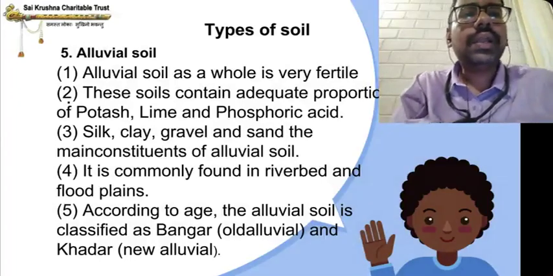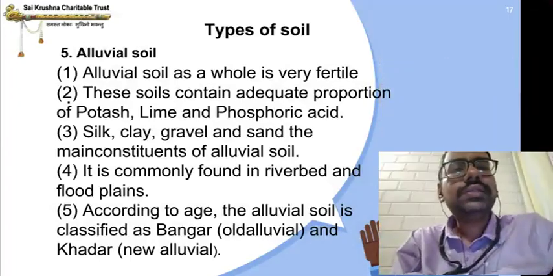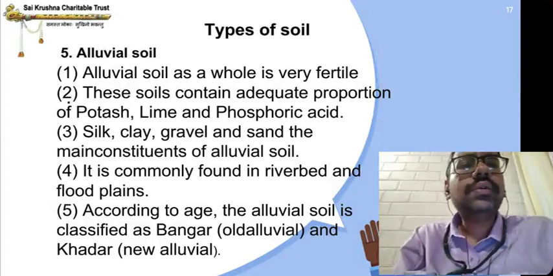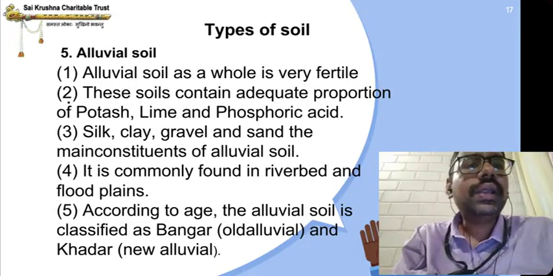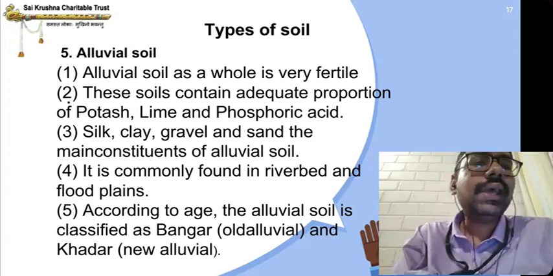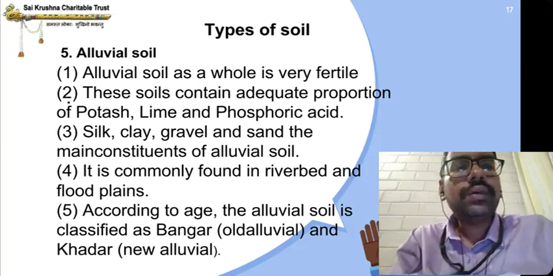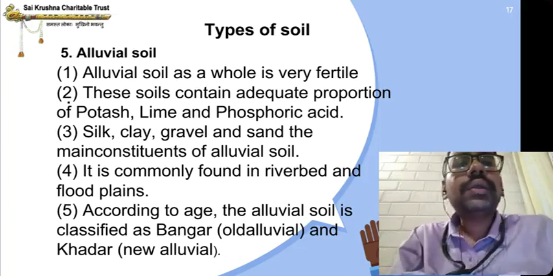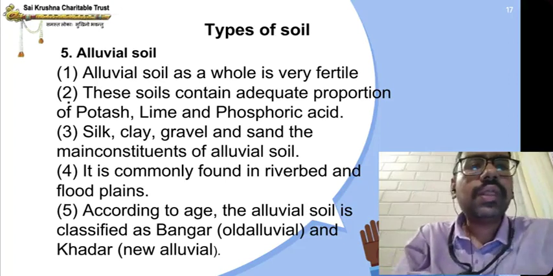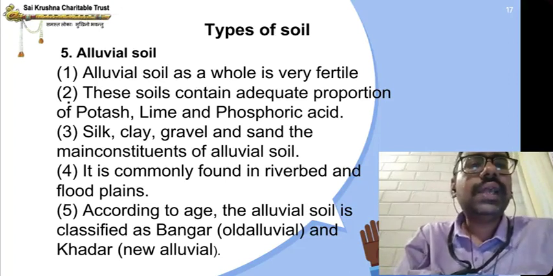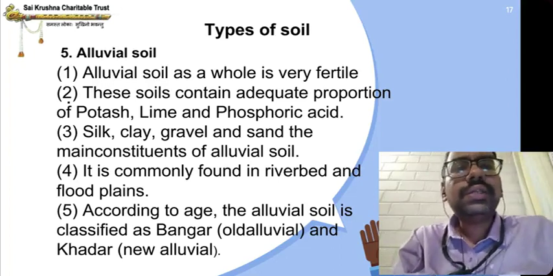Next, alluvial soil. What are the characteristics of alluvial soil, children? Alluvial soil as a whole is very fertile, very good for growing crops. These soils contain an adequate proportion of potash, lime, and phosphoric acid. What does this soil contain, children? An adequate, required proportion of potash, lime, and phosphoric acid. What does adequate mean? Required amount, how much is required.